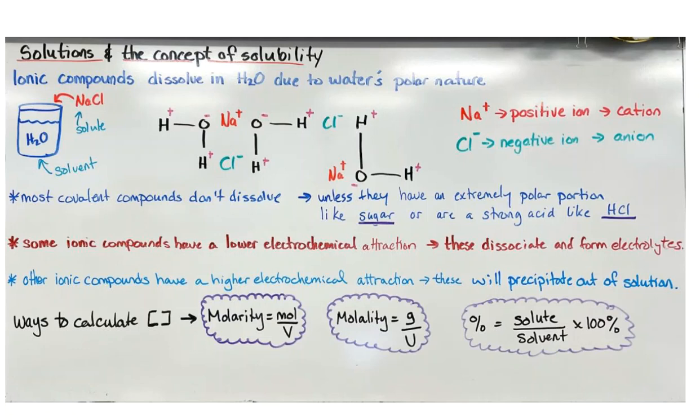The next piece we're going to talk about is ways to calculate concentration, because there are multiple ways. Molarity is the way we have dealt with so far, but there are other ways. You could calculate molality, which is grams divided by volume. And you can calculate percentages, which is the total amount of solute divided by the solvent.